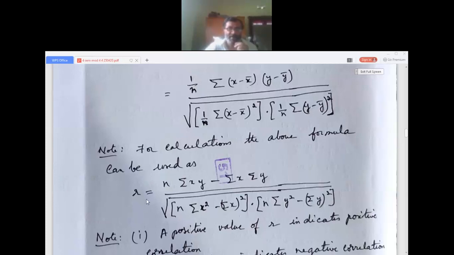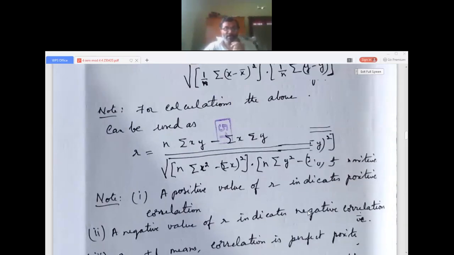Here n means the number of observations. I'll tell you later what it is.